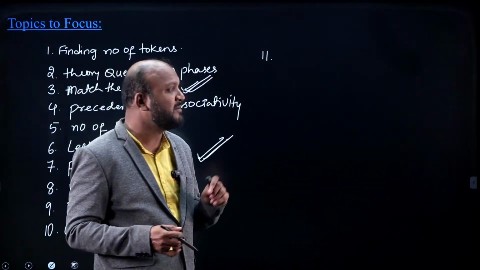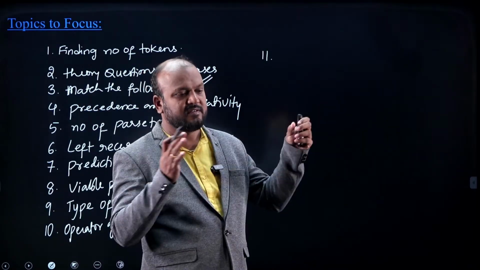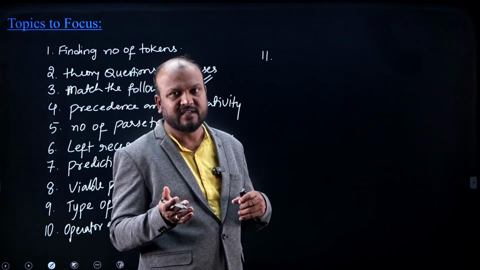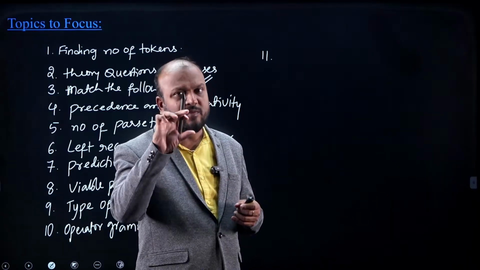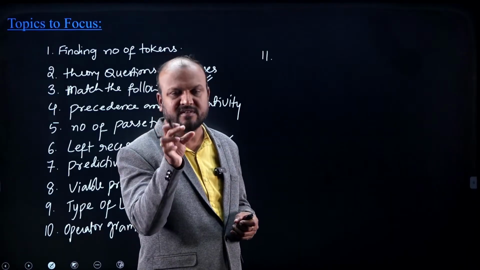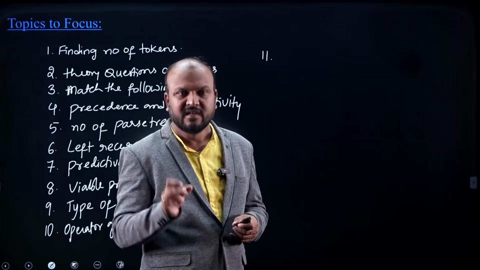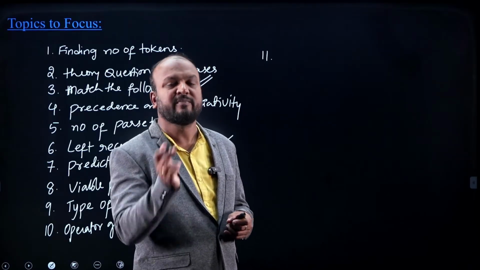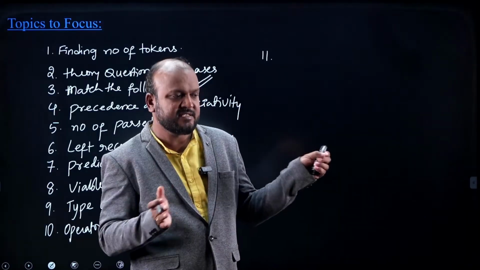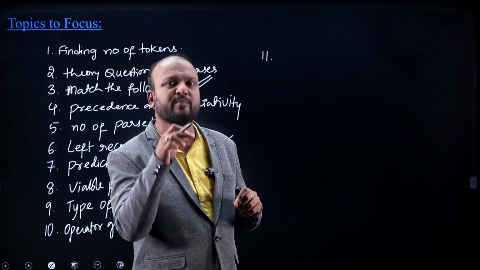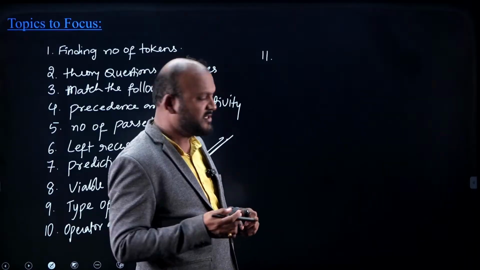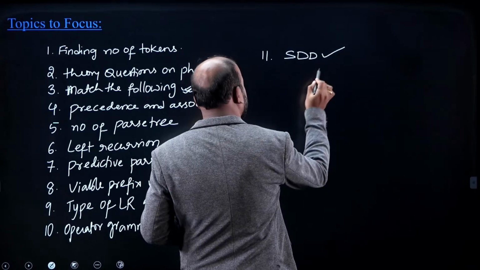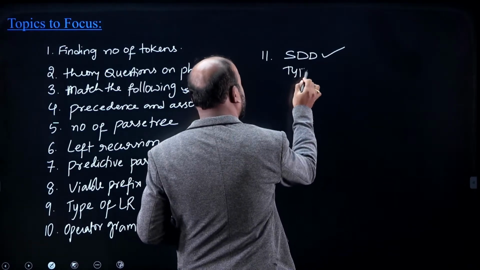When it is 1 mark questions, instead of giving the bigger SDD and bigger input and asking to find the output, you may expect some smaller questions like SDD with small certain 3 to 4 rules with some input and ask to find the output for the input based on the translation. Means instead of giving it as a lengthy question, you may expect a smaller questions. Questions on SDD, these are the expected, and questions on types of SDD.